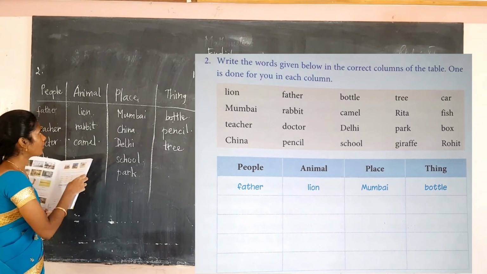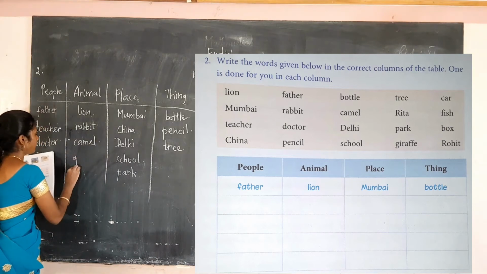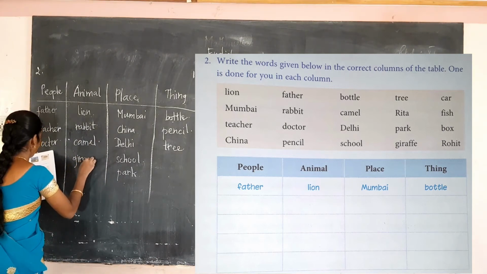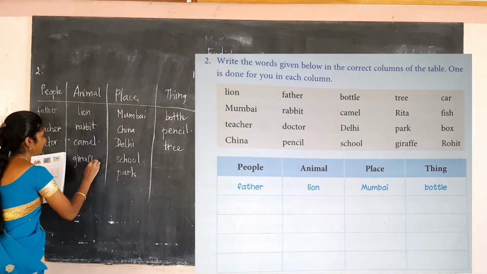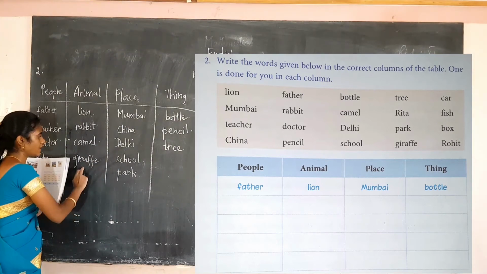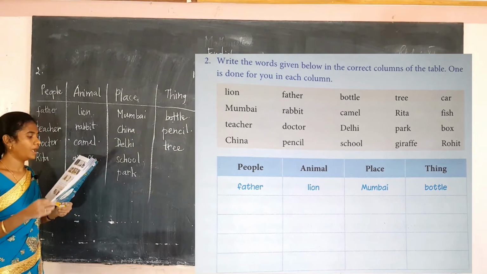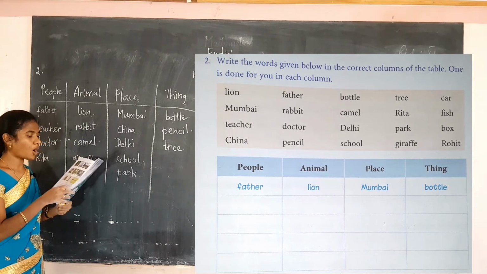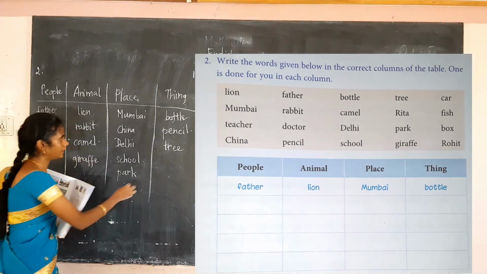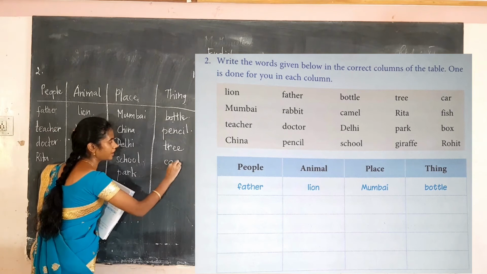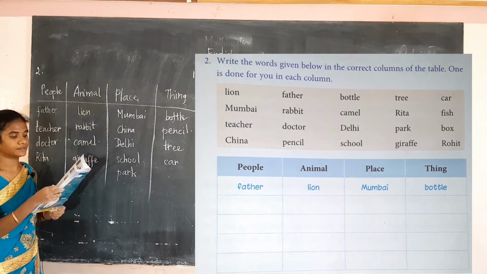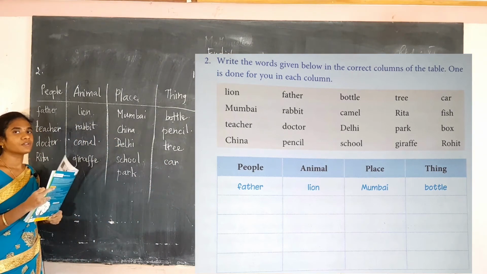Giraffe is the name of an animal. It comes under animal. And car is the name of a thing. And the next, fish.